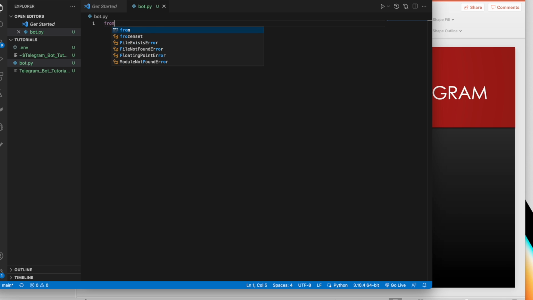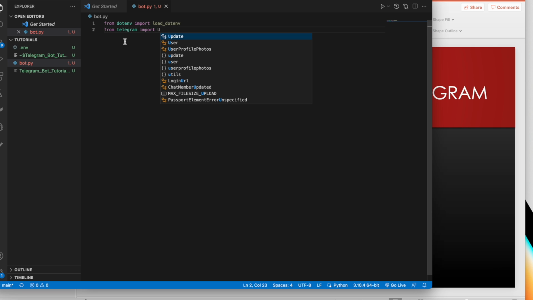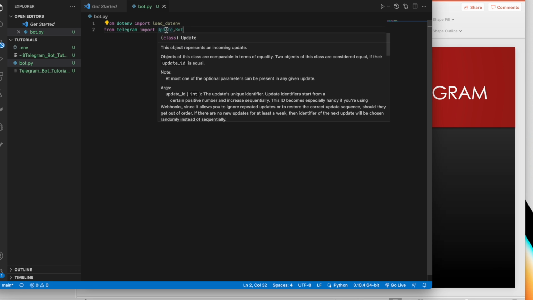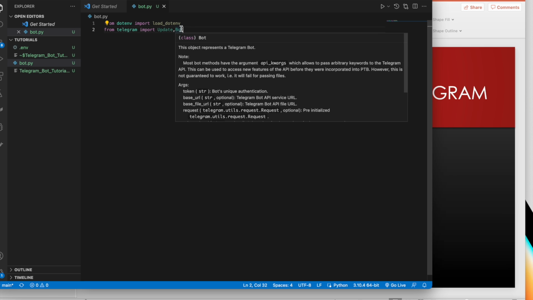So first thing, from dotenv import load_dotenv, okay? So this is to load from the env file. Next thing, we'll import some Telegram related stuff. So it should be from telegram, import two things: Update and Bot. So Update is a class and Bot is also a class. From this module we are going to import this Bot and Update class, okay?